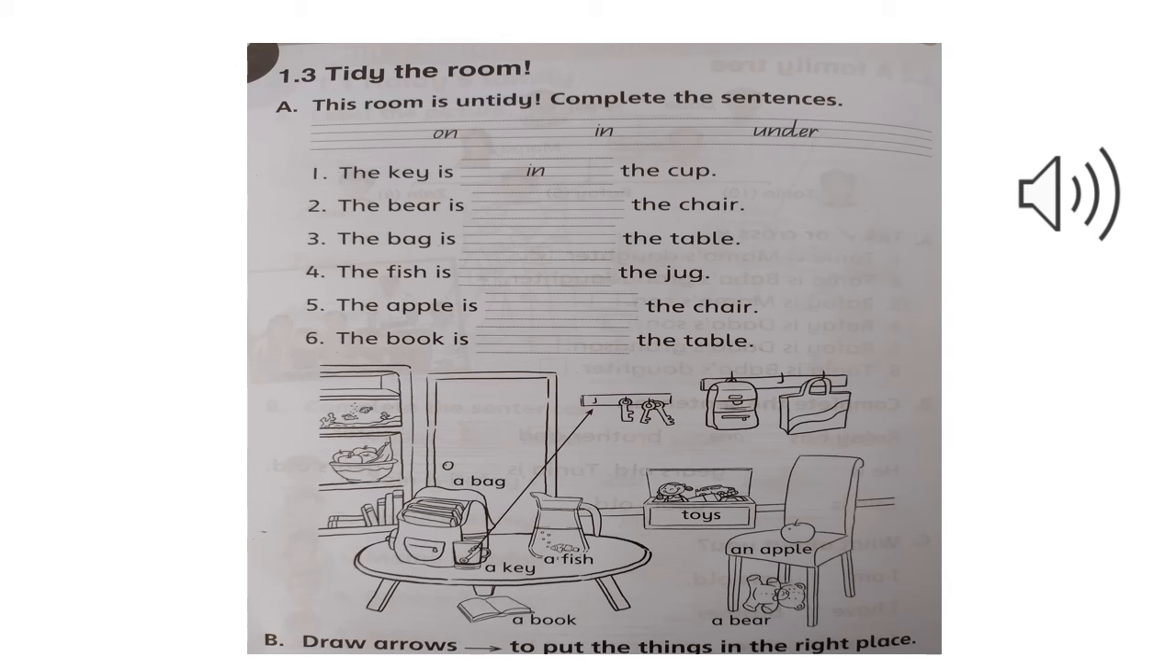For example, the book under the table should be on the bookshelf, and the fish in the jug should be in the aquarium, and the bag on the table should be on the bag stand, and the bear under the chair should be in the toys basket, and the apple on the chair should be in the fruit basket. Draw the arrows to make all these things that are not in their proper places find their proper place.